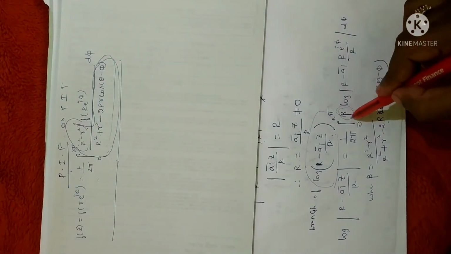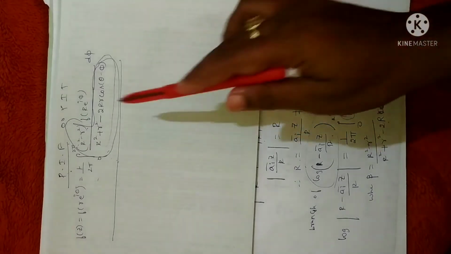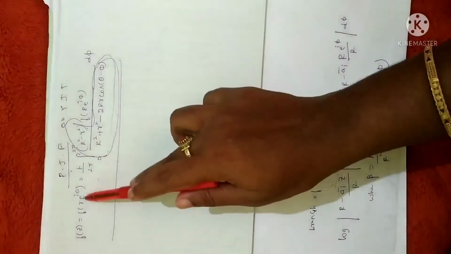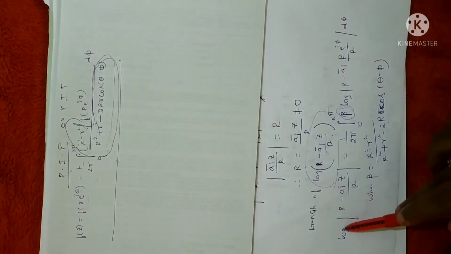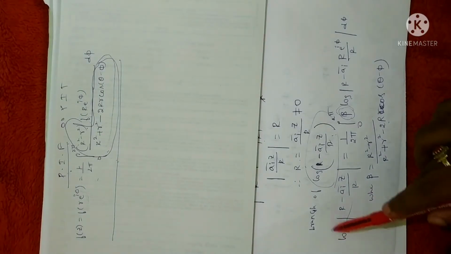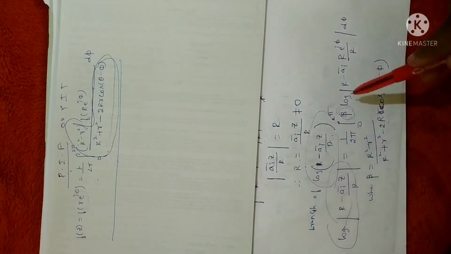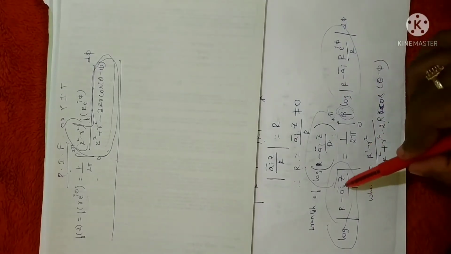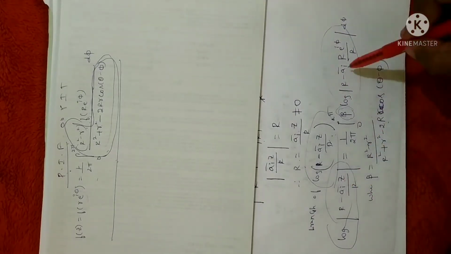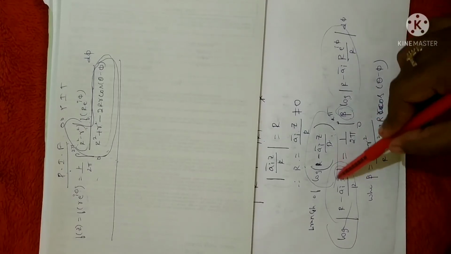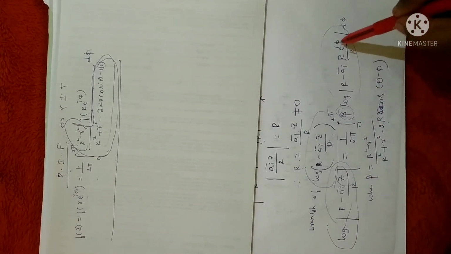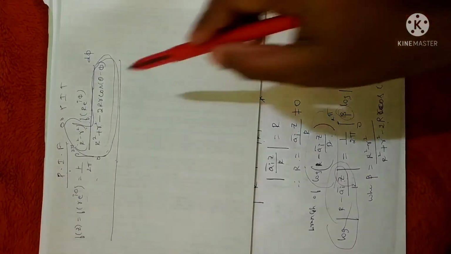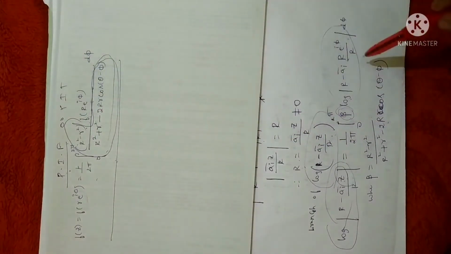The entire value I have taken as beta, and in place of f of R e power of i phi we have the logarithm term. So that is why I have written the term exactly as it is. What I have done is I have just substituted the value of z. z is capital R into e power of i phi. Clear? So I have written everything in terms of a function of e power of i phi.